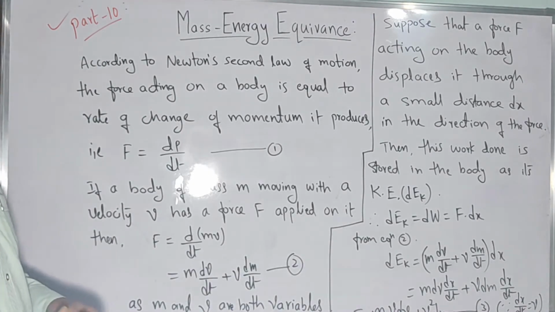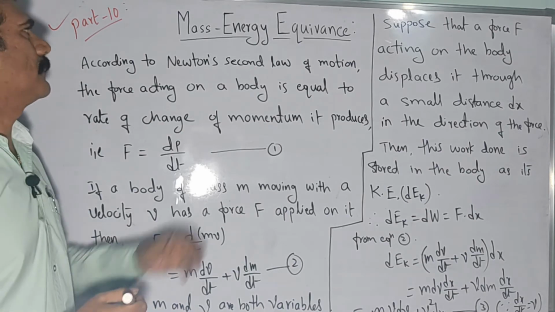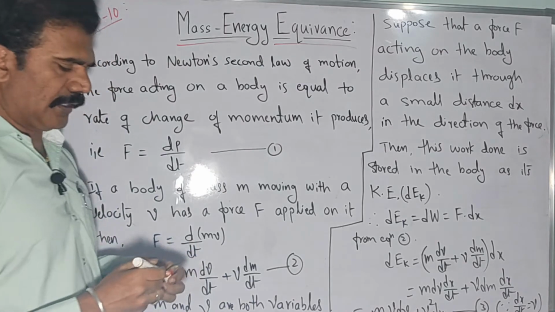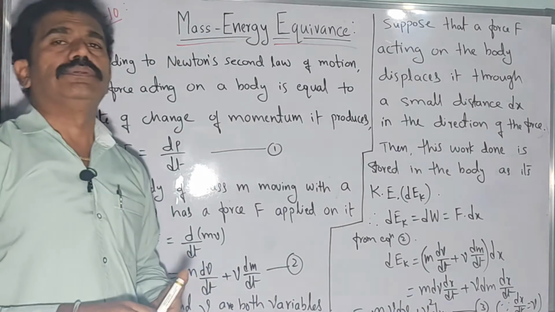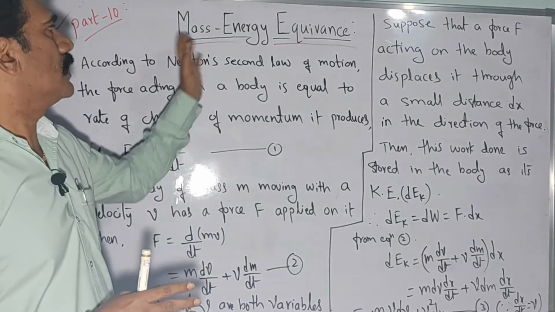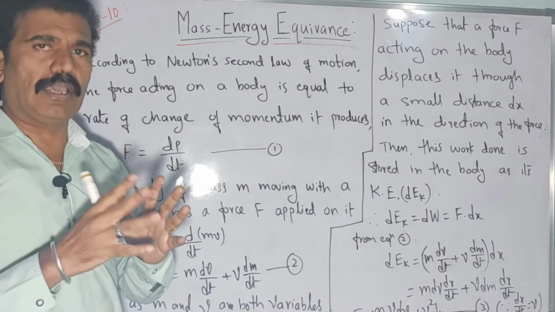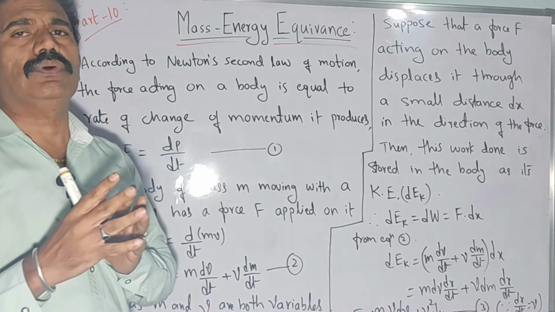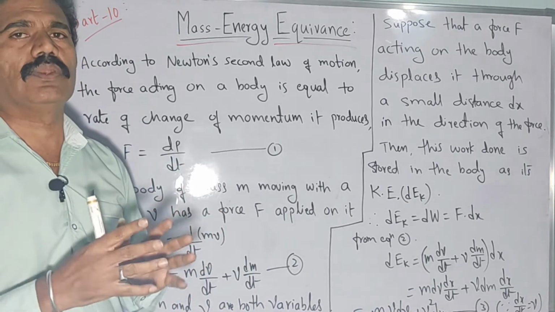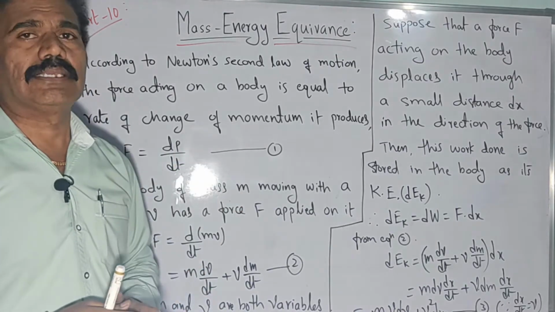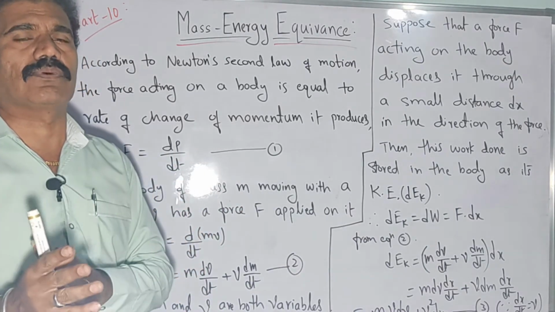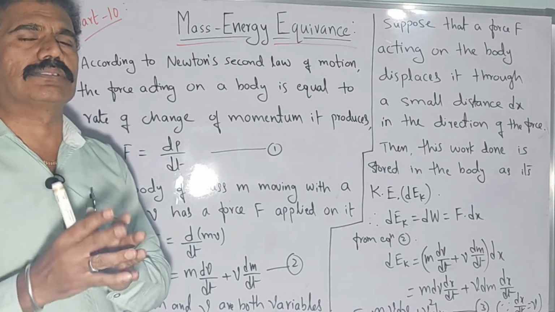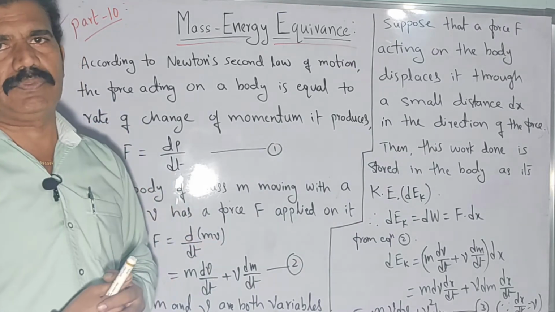So now in this video I am going to discuss the concept called mass energy equivalence. It is a well known concept already to most of you. That is, what is the relation between mass and energy according to Einstein. Definitely you will know the equation E is equal to mc square, the well known Einstein's mass energy equation, isn't it? How the energy is related to mass, or you can say the mass of a body is related to energy, right?